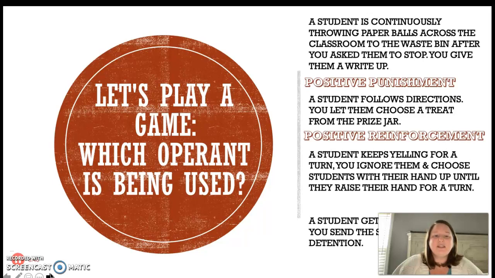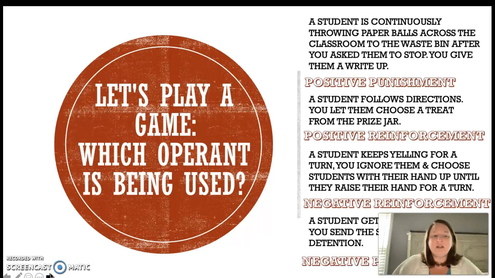The third example, a student keeps yelling for a turn and you ignore them. You're going to choose students with their hand up until the first student raises their hand for a turn, in which case you call on them. This is an example of, correct again, negative reinforcement. And the last example, a student gets caught stealing and you send the student to detention. This is an example of negative punishment.